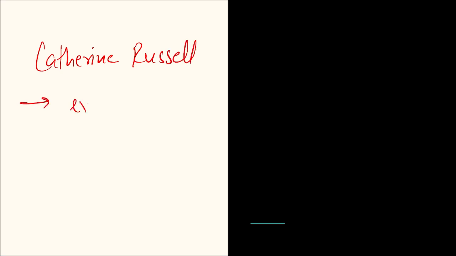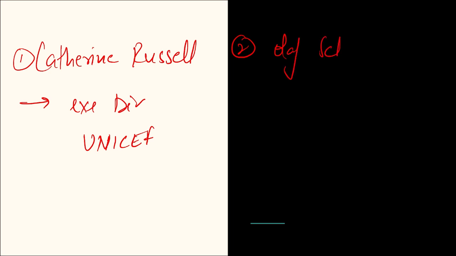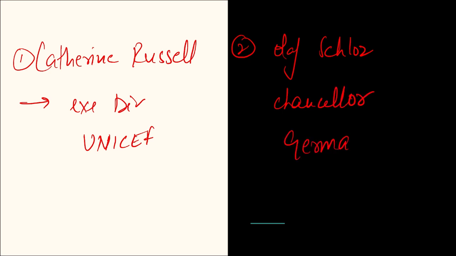After this, you need to remember some other appointments such as Catherine Russell. Catherine Russell has been appointed to the post of executive director of UNICEF. Alright, then next you need to know is Olaf Scholz. Olaf Scholz has been appointed as the Chancellor of Germany. Mark this. Olaf Scholz appointed as the Chancellor of Germany. These two are important appointments.